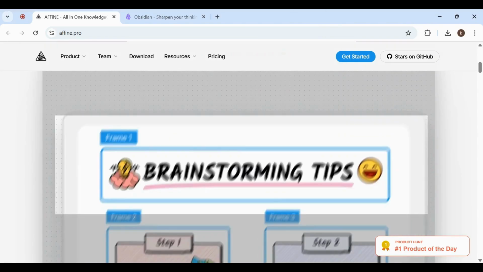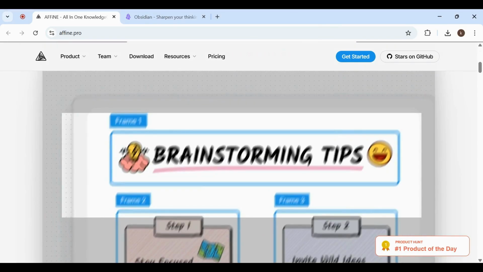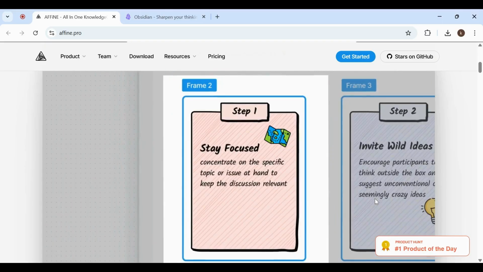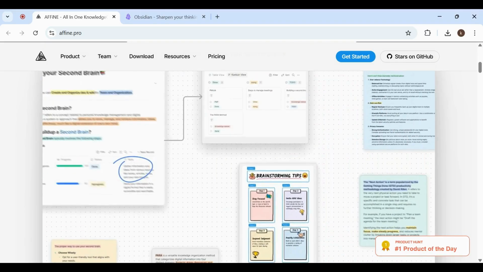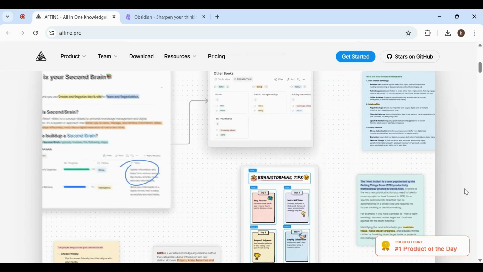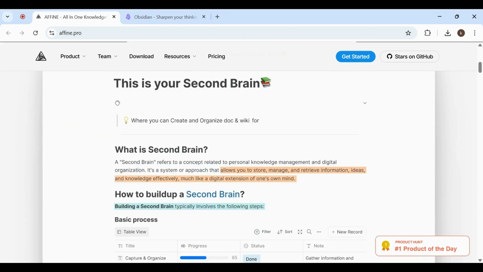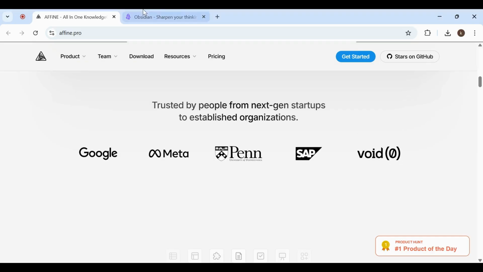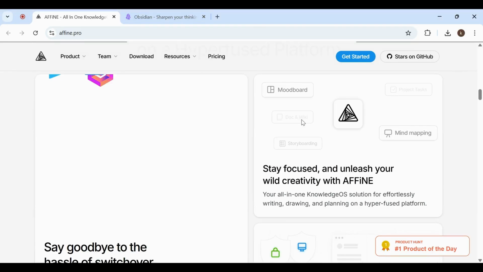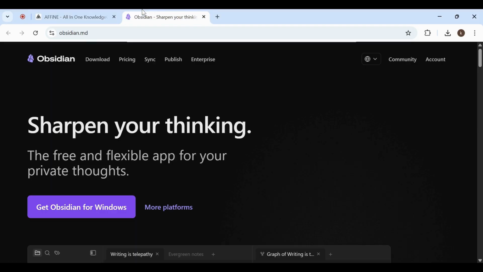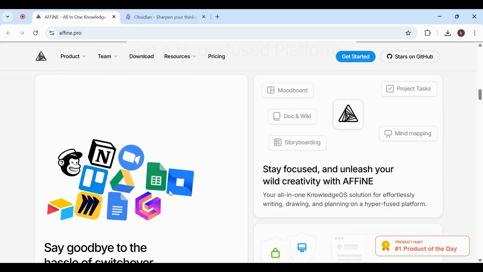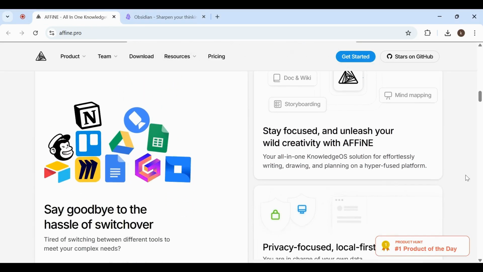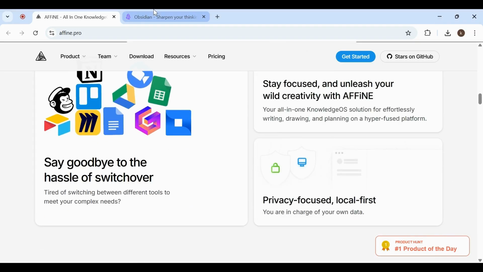Starting with Affine, it feels more like an all-in-one workspace right away. You can create pages, write notes, and also switch to a visual board where you can move things around freely. That means if you like seeing your ideas laid out visually, like sticky notes or diagrams, it gives you that flexibility without needing extra tools. Everything is built to feel connected, so you can go from writing to planning without breaking your flow. It also supports collaboration, so if you're working with others, sharing and editing together is straightforward.